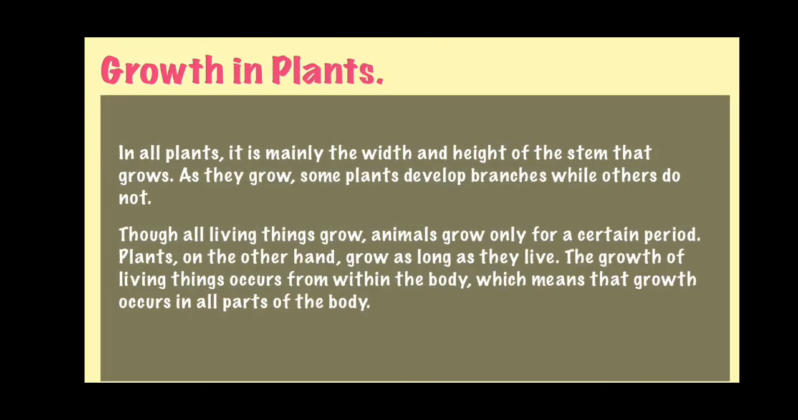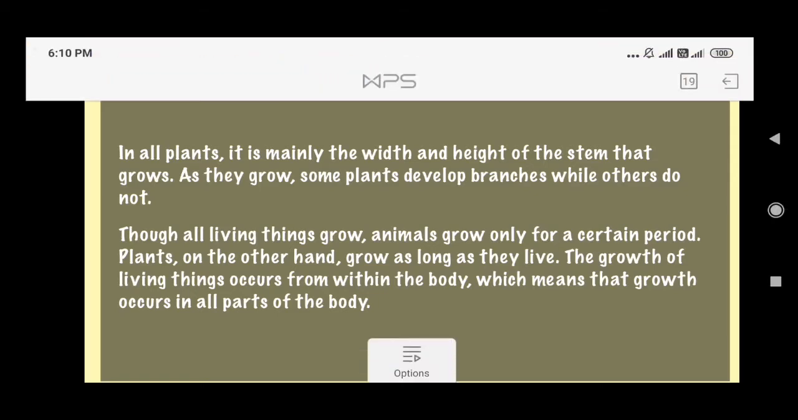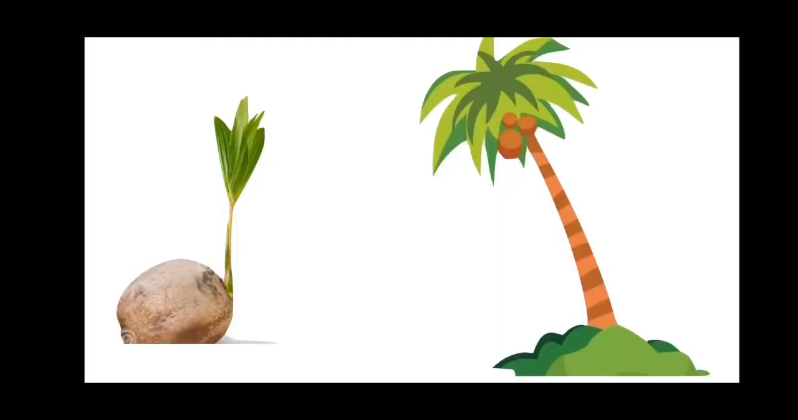Growth in plants. Now as humans grow, plants and animals also grow. Animals grow only for a certain period, but plants on the other hand keep on growing as long as they live. The growth of all living things occurs from within the body, from all the body parts. Now in the picture here we can see the example of a coconut tree, how the tree is seen when planted and how it keeps on growing.